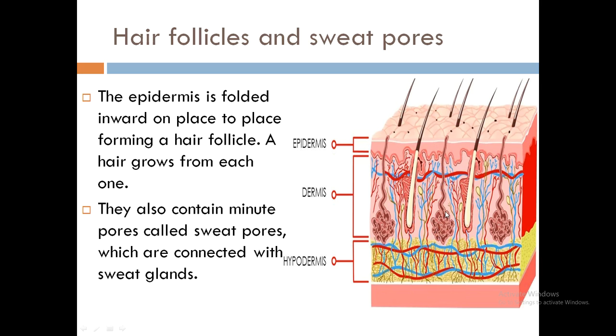sweat glands, and blood vessels surround the sweat glands. Though the sweat glands are found in the dermis part of the skin, they extend into the epidermis, and through these pores sweat comes out. Water molecules along with salts and minerals come out to remove heat from the body.